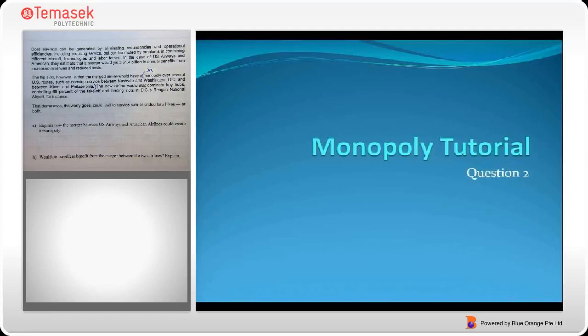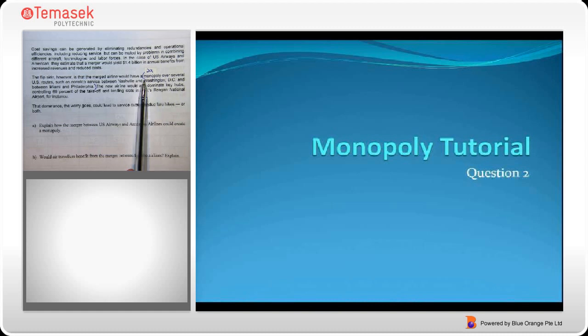Okay, so now we'll be going through the answer for question 2 of the Monopoly tutorial. In question 2, we are being asked to explain how the merger between US Airways and American Airlines could create a monopoly. And as we know, a monopoly means a single seller, and the answer can actually be found in the paragraph above, as marked out already here.